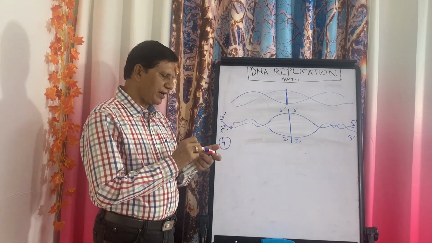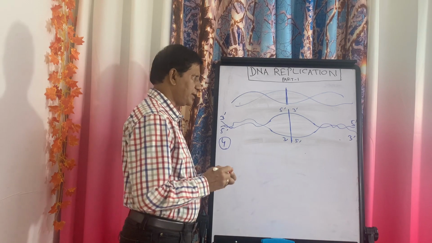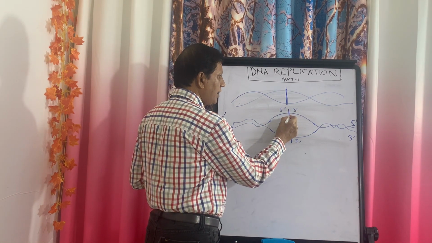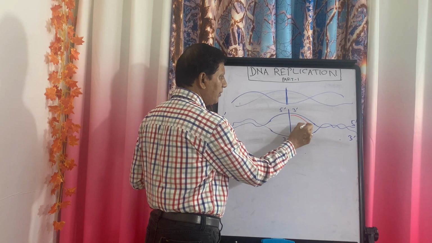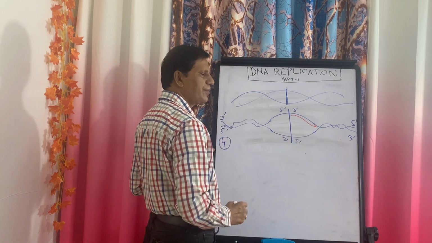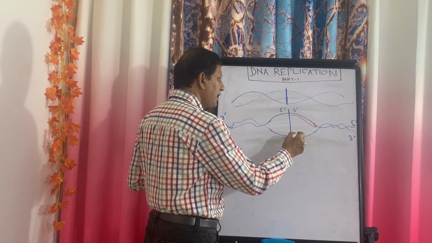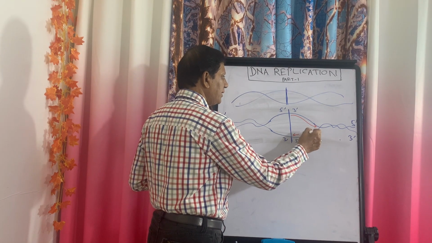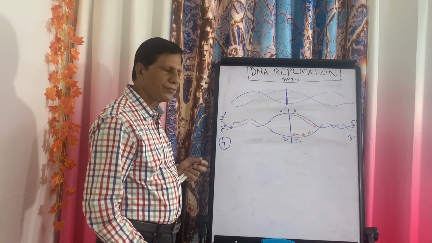From this point, how is the replication taking place? You see, this is 3 prime, and the replication will start from this point and continue like this. On the other side, it will be synthesized in the opposite direction like this, which we'll discuss.